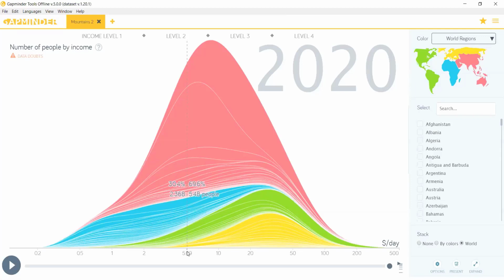And how many are there? 2.36 billion. So if I assume that we go to $20 a day, 5.99 billion people are poor, according to that definition. So you can open that software and open this graph. First, you can make your own definition of how much income you think is required nowadays to survive a month per person, and then have a look at how many people have that much income to survive a day. So this will show you what the situation in the world is.